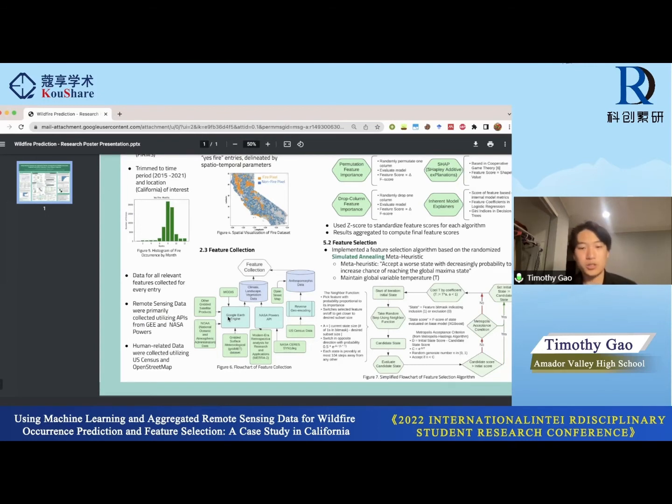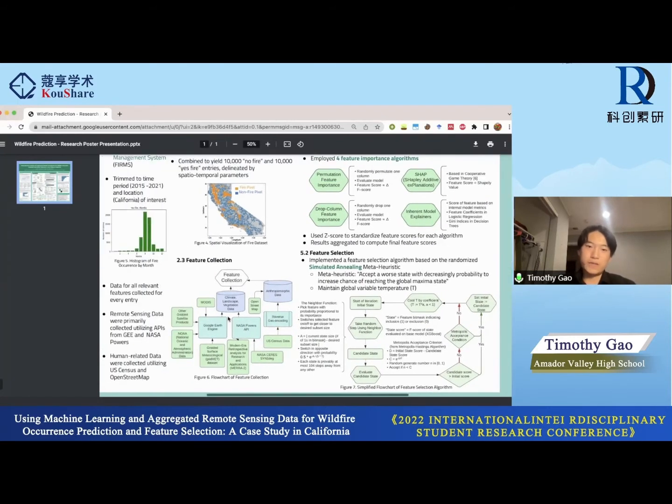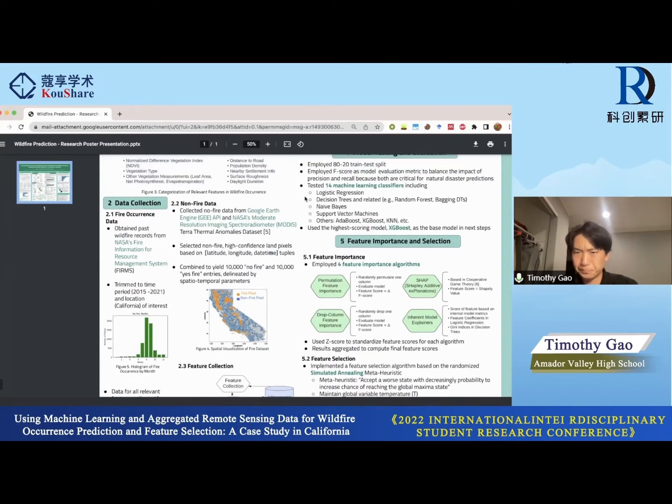Another huge part of this is NASA POWER, which is a data set and API provided by NASA to query a lot of meteorological data. This includes temperature, etc. The good thing about NASA POWER is that they provide a lot of different types for each parameter. For example, for temperature, they provide temperature at 2 meters, temperature at 10 meters, temperature max, temperature min, temperature average, etc. And I collected these features by querying with the latitude, longitude, daytime tuple.